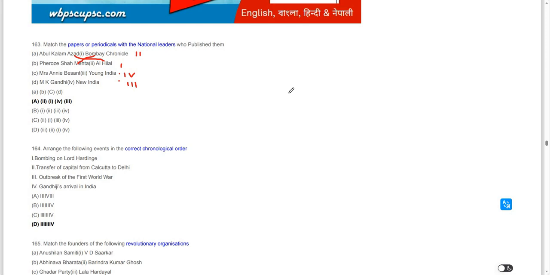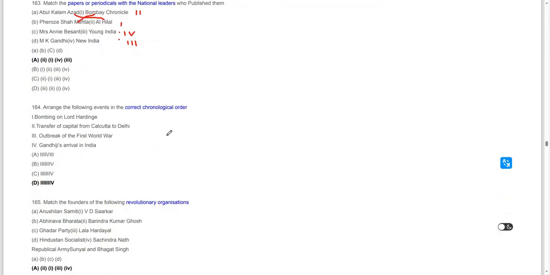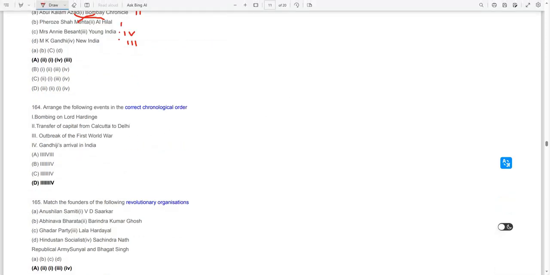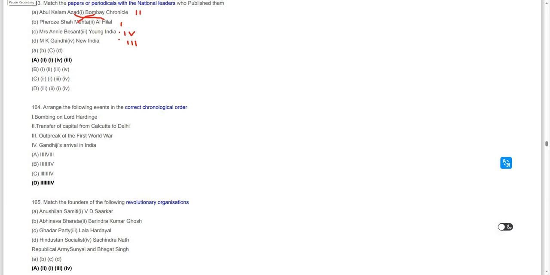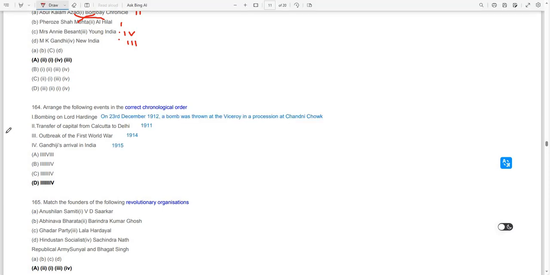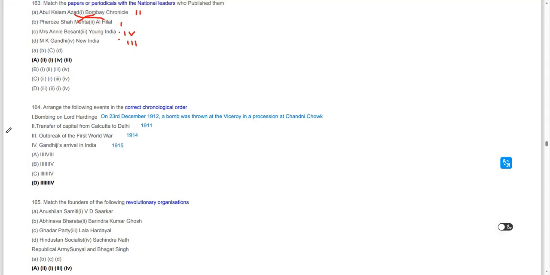Arrange the following events in chronological order. We don't need to know the whole order, but just know the bombing of Lord Hardinge, 23rd December 1912. A bomb was thrown at the Viceroy in the procession at Chandni Chowk. Then the transfer of capital from Calcutta to Delhi, that is 1911.